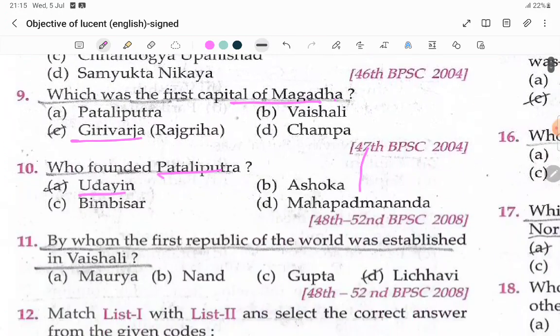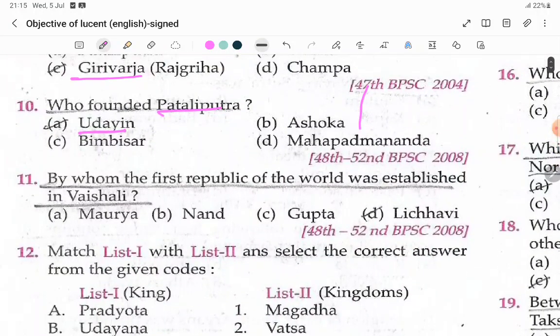Udayin. The list of 16 Mahajanapadas is available in Anguttara Nikaya. Which was the first capital of Magadha? Girivraja. Who founded Pataliputra? Udayin. Already we did it here. By whom was the first republic of the world established? Vaishali, that is the Lichchhavis.